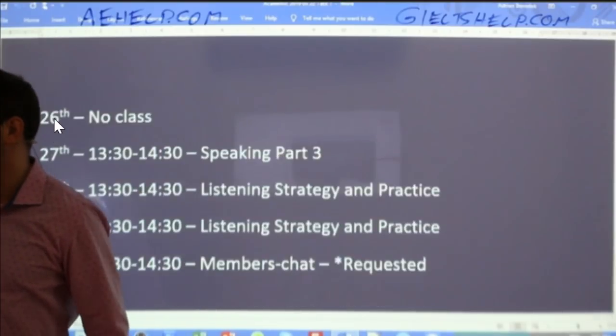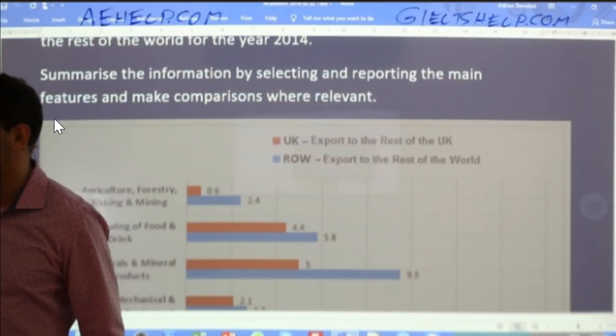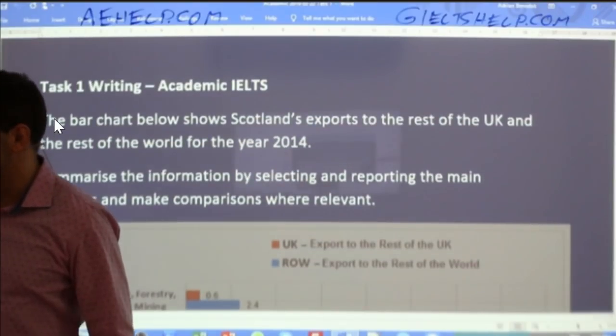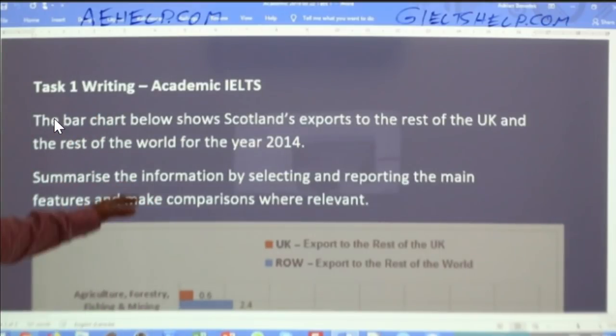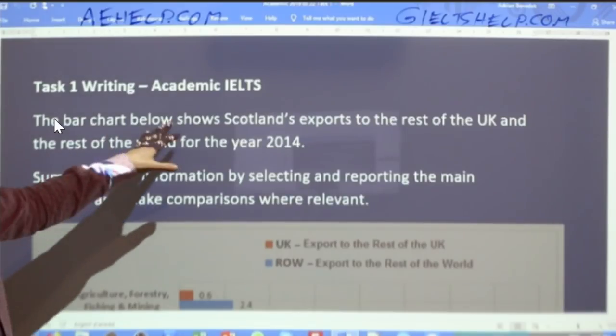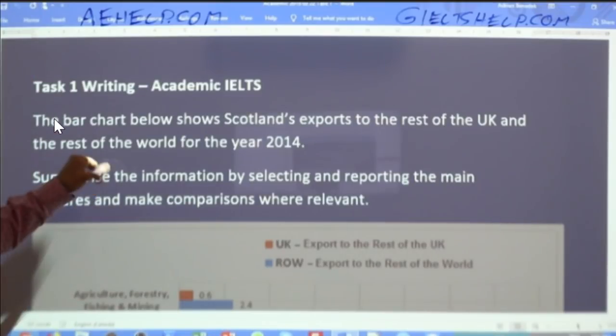All right. Let's take a look at today's question. Here we go. Task 1, writing, academic IELTS. The bar chart below shows Scotland's exports to the rest of the UK and the rest of the world for the year 2014.